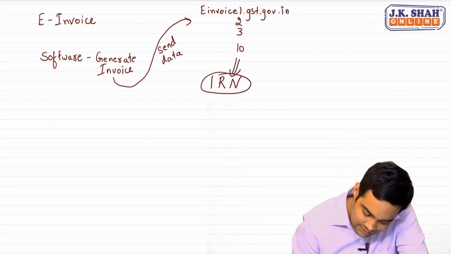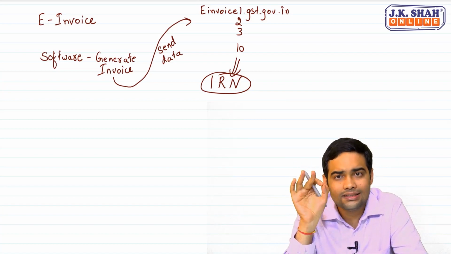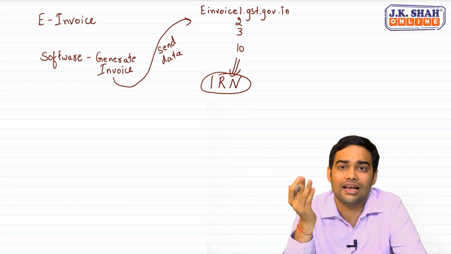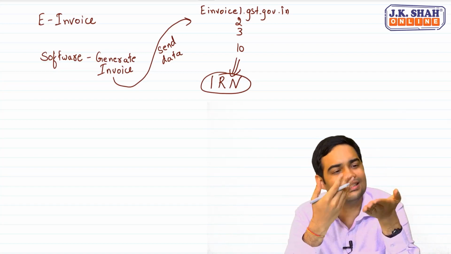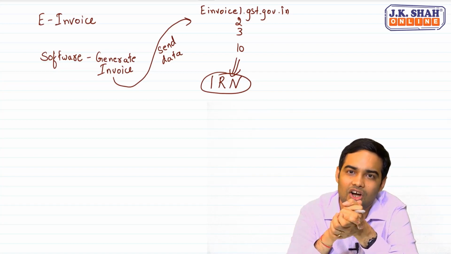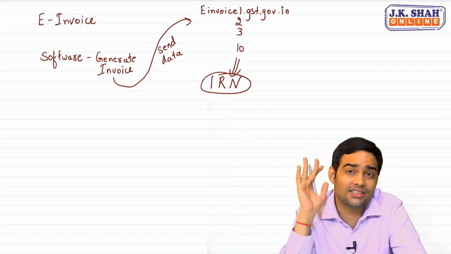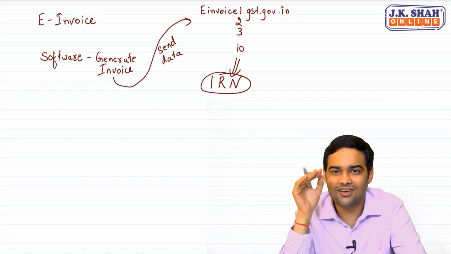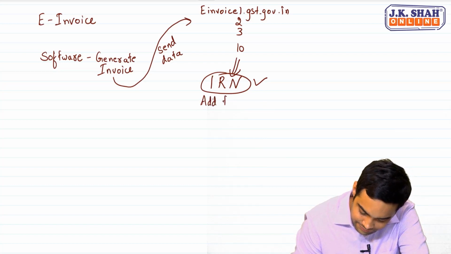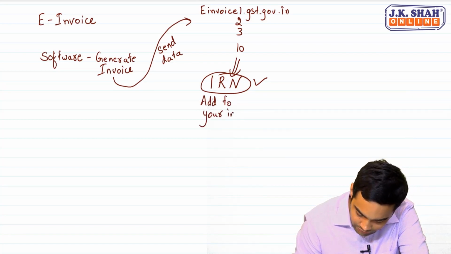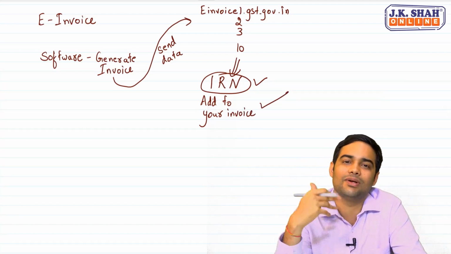This invoice reference number will be embedded in a QR code. You have seen a QR code. Later, when an officer wants to check the validity of this e-invoice, he can just scan. Once he scans, he will be able to check whether this e-invoice is valid or not, or whether it's correctly generated. Plus, all the data is now stored with the government. You cannot change it now. You cannot manipulate it now. So the invoice reference number which is generated, you have to add it to the invoice which you have generated through the software, and then it becomes an e-invoice. That's it.